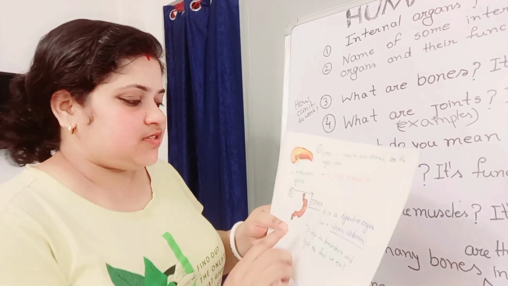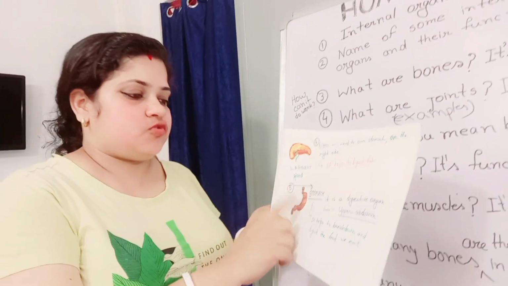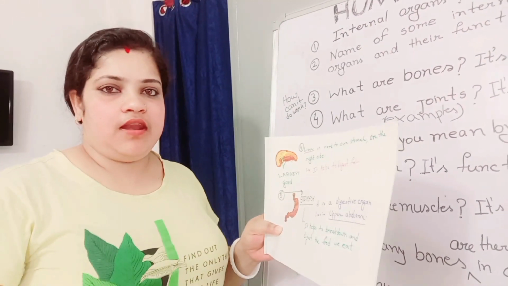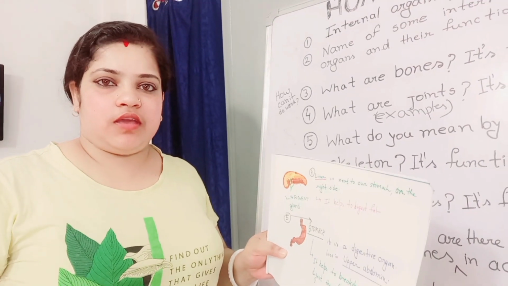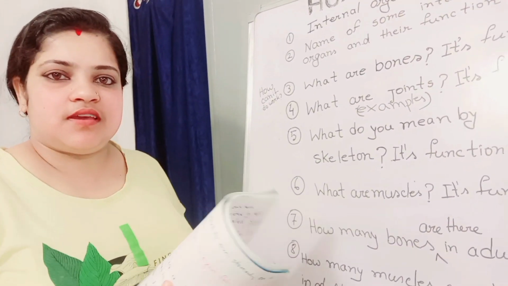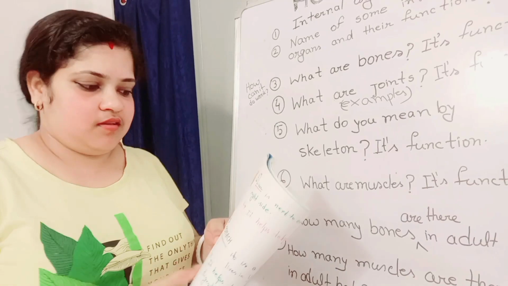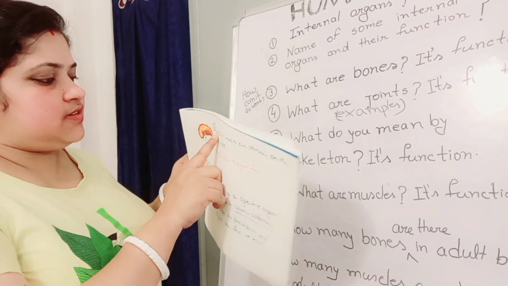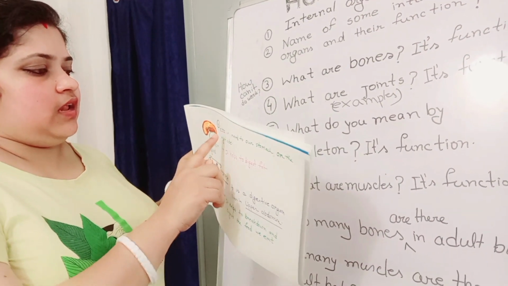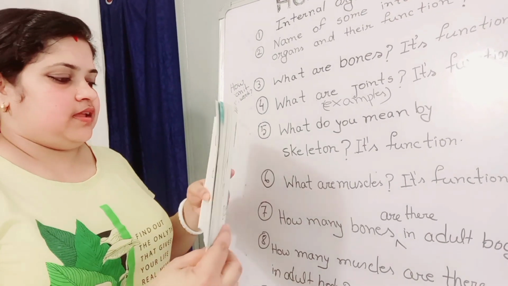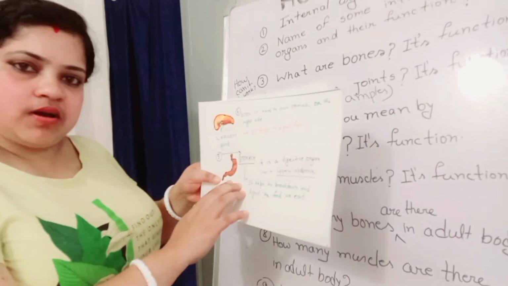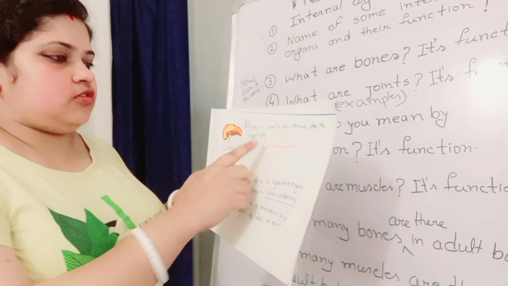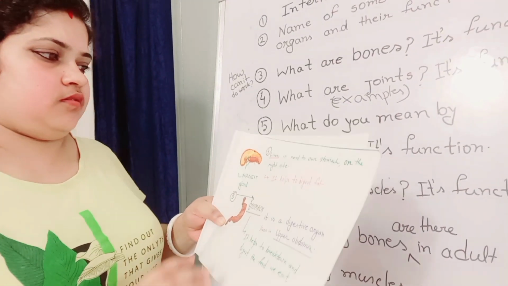So, what is the location of stomach? Stomach lives in our upper abdomen. Upper abdomen means upper part of our belly. And where does liver live? Liver is located beside the stomach. That is also our upper abdomen.